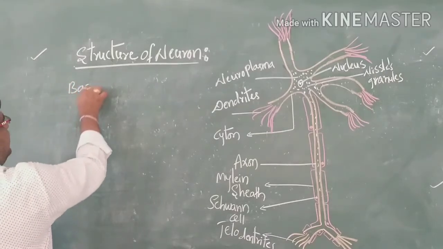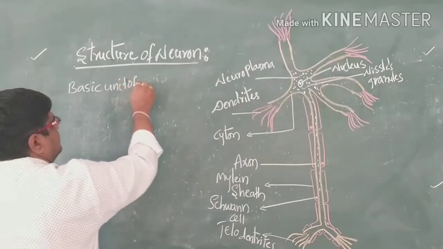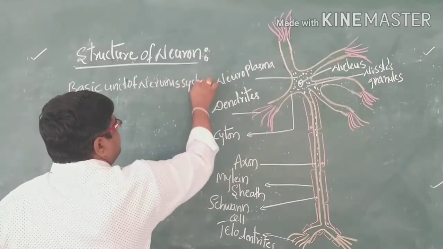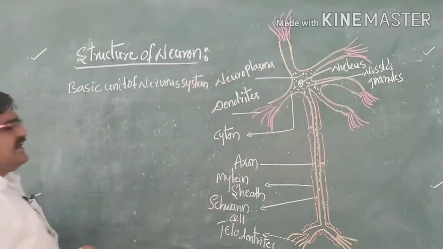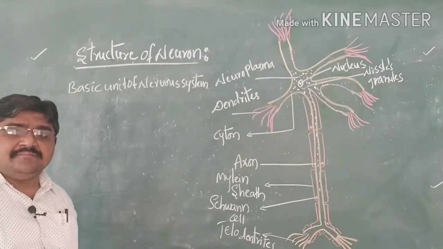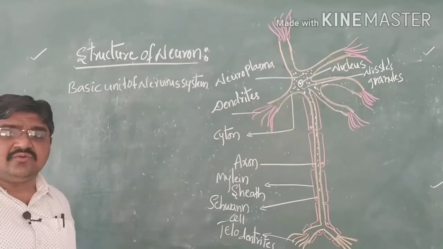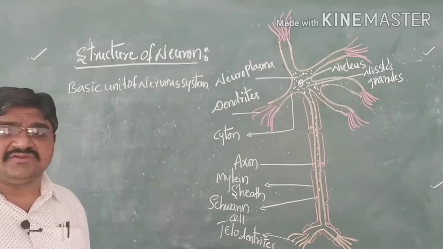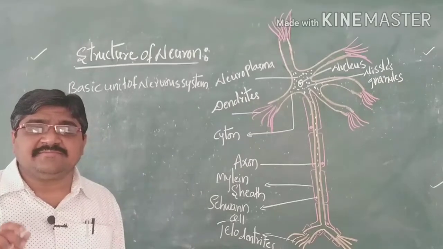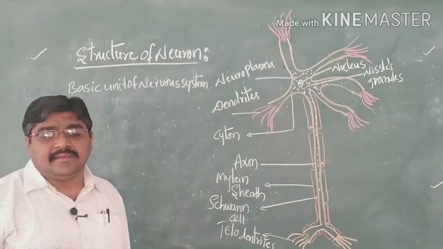The neuron is the basic unit of the nervous system. The neurons present in our body, like the other cells in our body, perform a specific, key function.